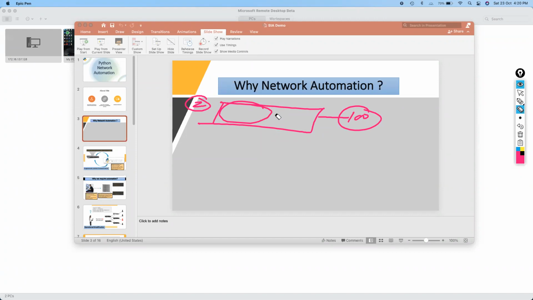As the usual process, you all know that if you need to configure 48 ports of the devices, you need to log into each and every device and change the description of those ports. So which is not a usual case, right?